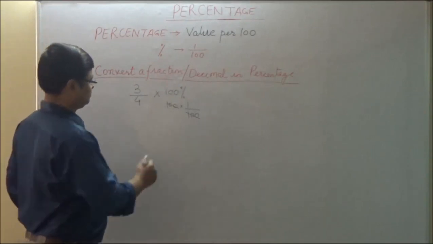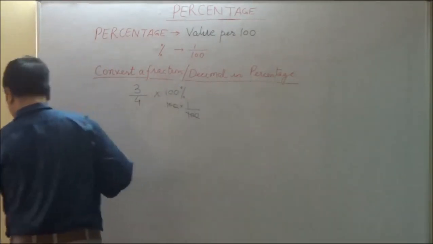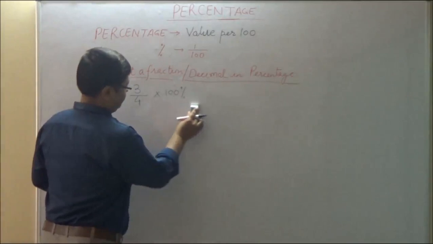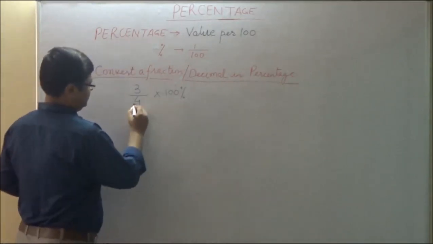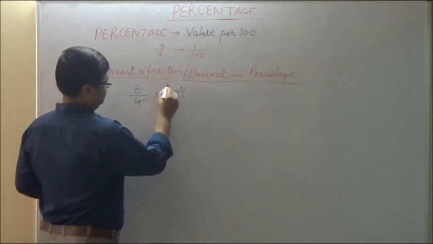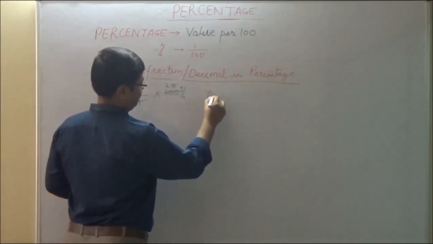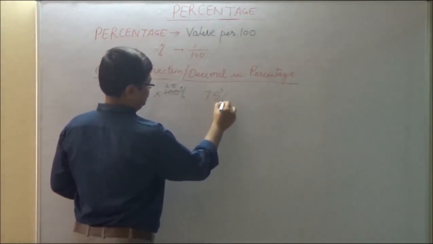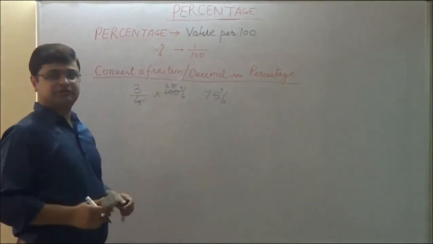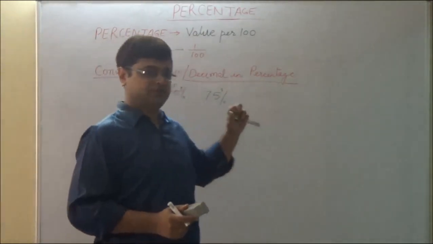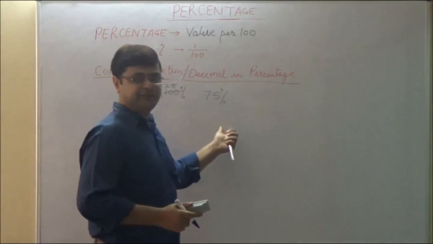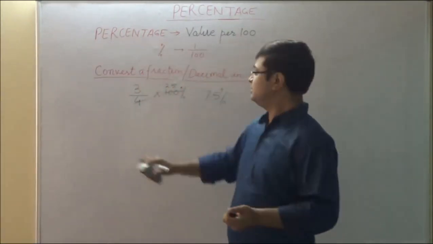So this will be 25. 25 into 3 is 75. 3/4 is equal to 75%. As we saw in the previous example, 75% when converted into a fraction was 3/4.